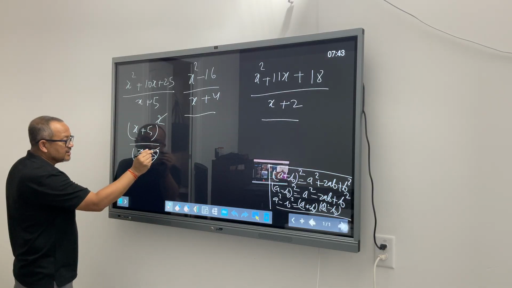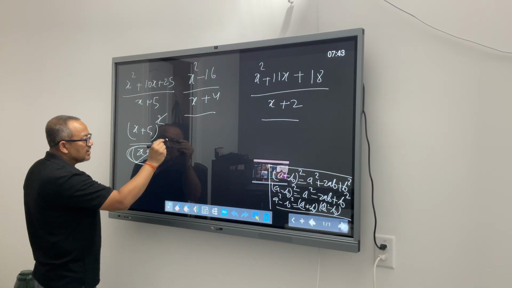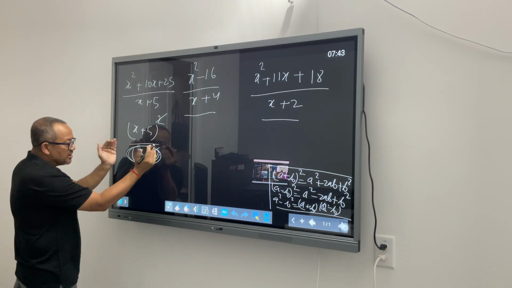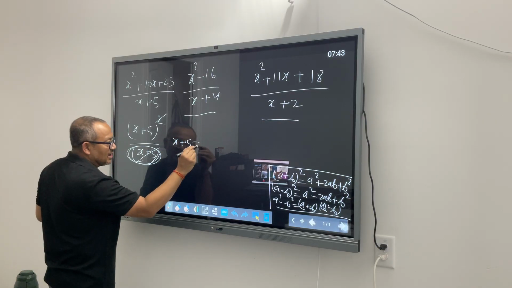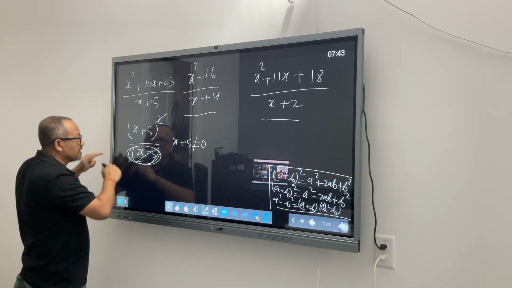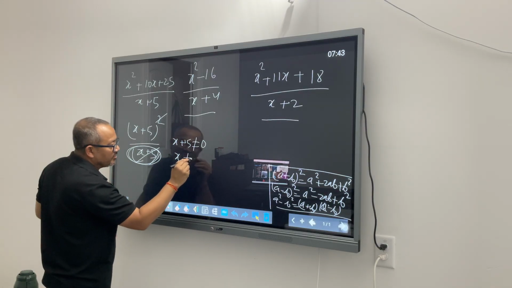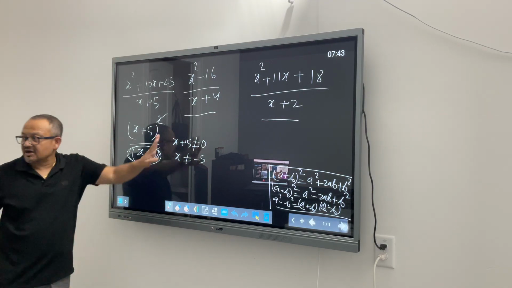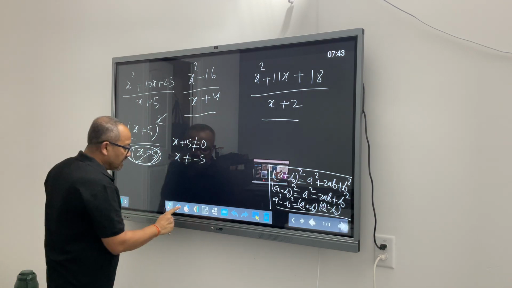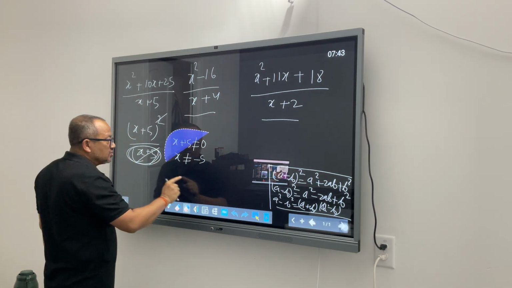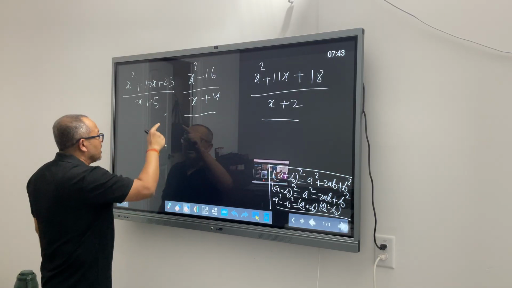And the other thing that I said was, if you have a denominator that you are knocking off, you are putting a caveat that my denominator cannot be 0. x plus 5 cannot be equal to 0, otherwise this whole thing becomes undefined. Or x cannot be equal to minus 5. This is the caveat that you have to follow. This is a habit that you have to build, because now we are inching towards pre-calculus, and that will require us to have this alignment.